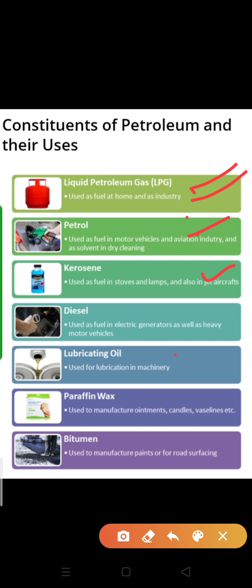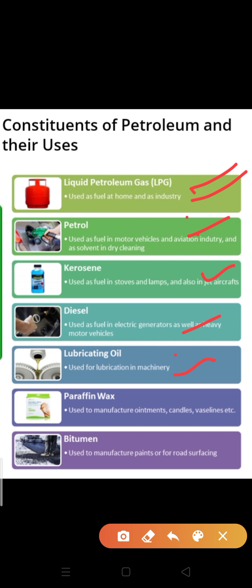Clear? Next is diesel. Heavy vehicles can't run on petrol. For heavy vehicles we are using diesel, and diesel is very important for electric generators also. I am just telling you the several products of crude oil. Clear? From crude oil we can extract these many types of products. Next, lubricating oil, for lubrication in machinery and all.